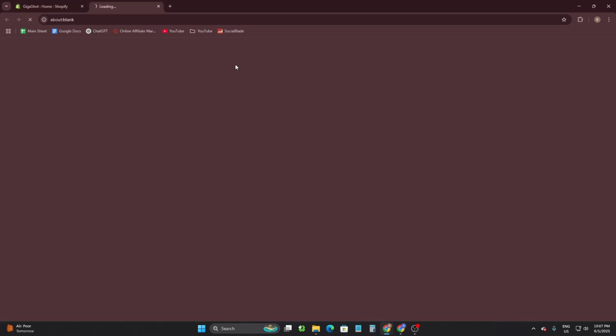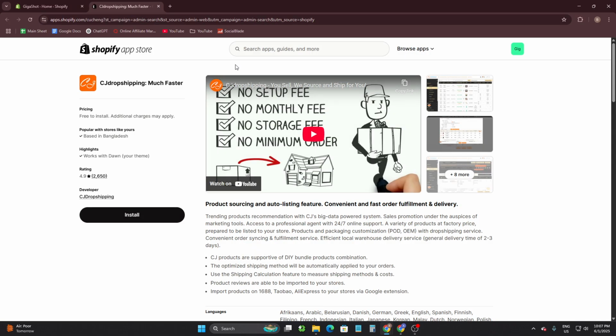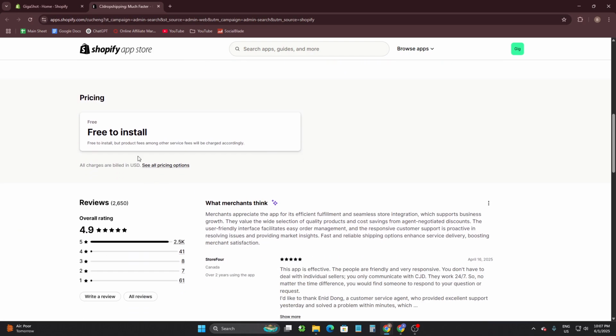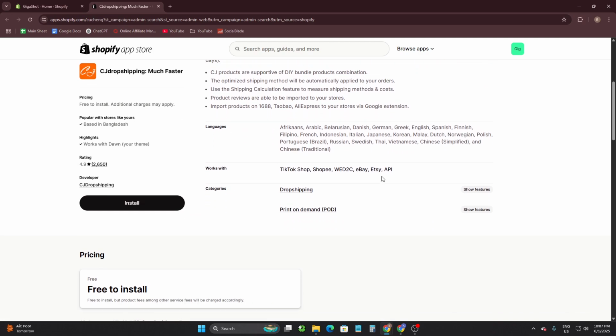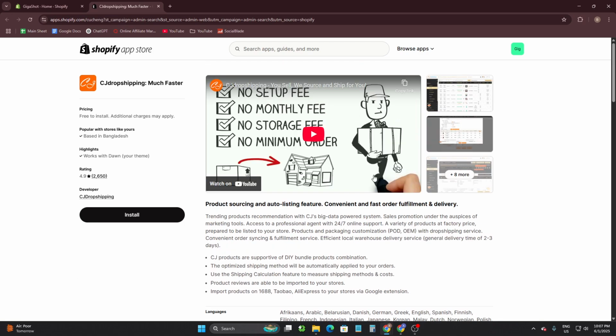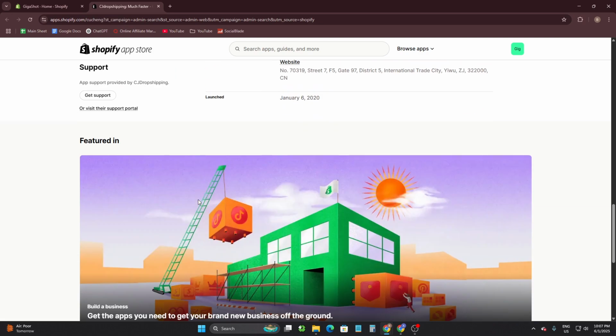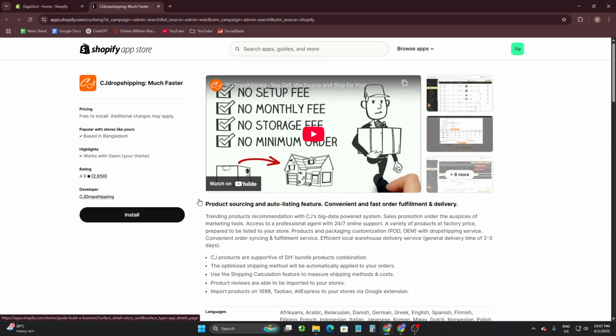Simply click on it and it will automatically redirect you to the Shopify app store where you can find the install button here. Now from here you can find it is free to install, but there are some charges after a certain period because they allow users to get a paid plan. So you have to simply click on the install button here to get this application on your Shopify store.